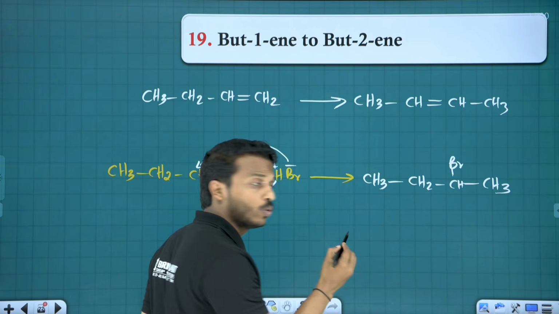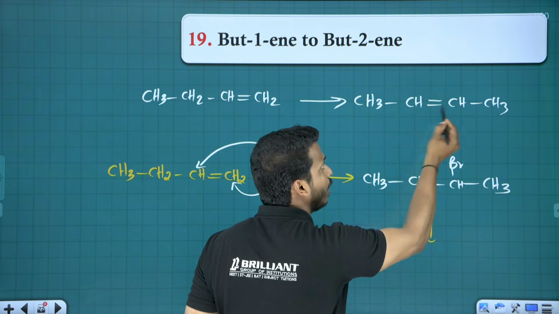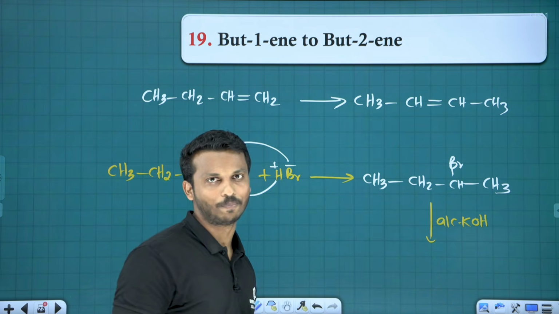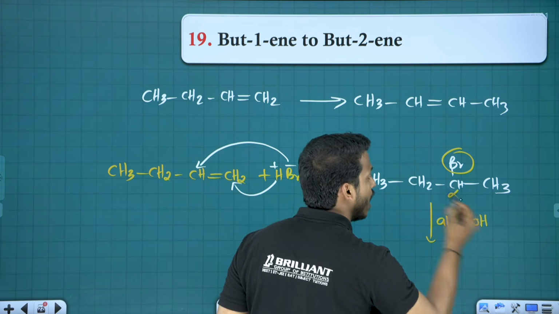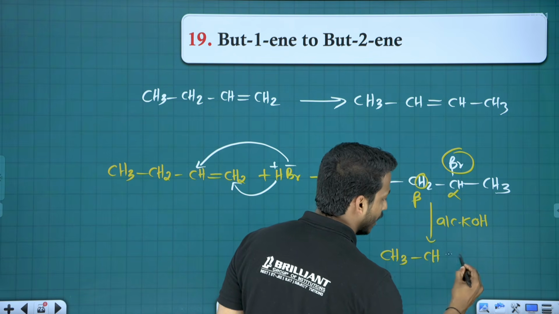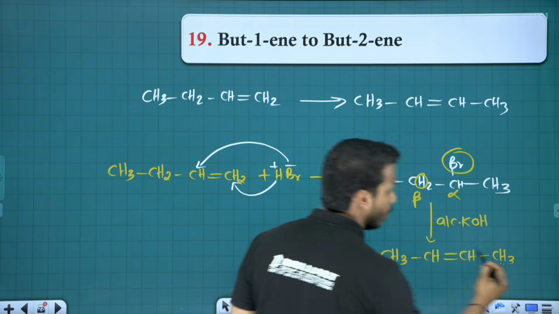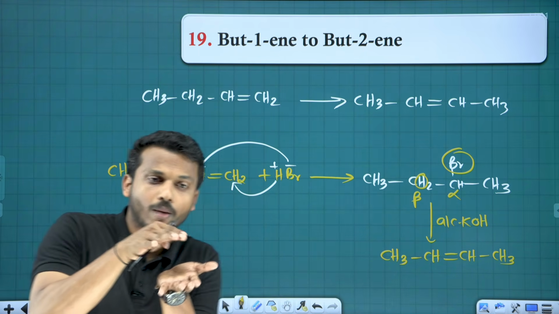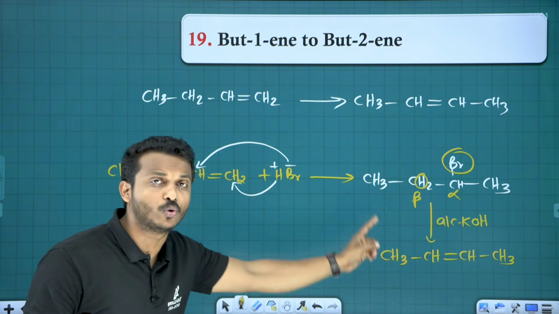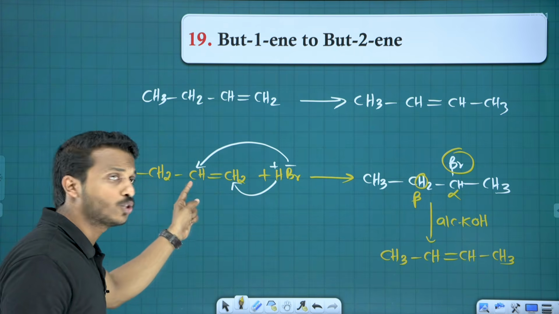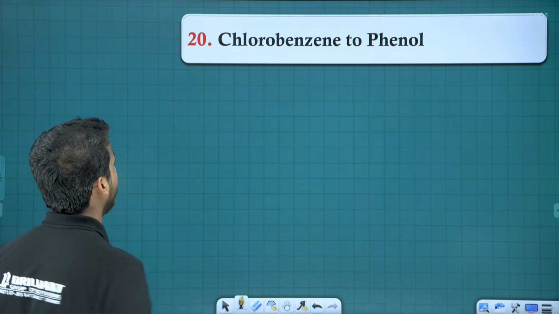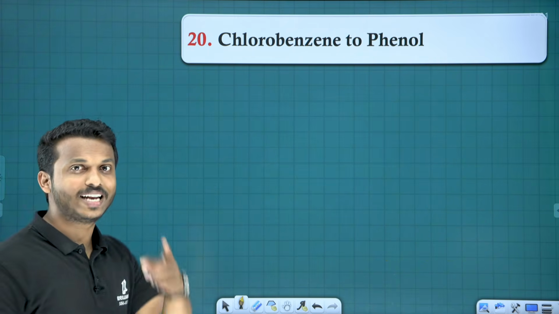Now 2-bromobutane, you have to remove bromine and we have to get a double bond. Yes, what is the reaction? Alcoholic KOH, beta elimination. You know, halogen goes from alpha, hydrogen goes from beta, we will get a double bond in between. According to Zaitsev rule and all, this is the major product. Maximum double bond should come at the middle part, more substituted part. Okay, so if you want to convert but-1-ene to but-2-ene, first get a bromine on the second position by Markovnikov's rule, then beta elimination.